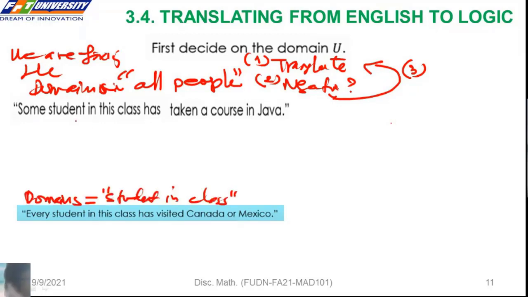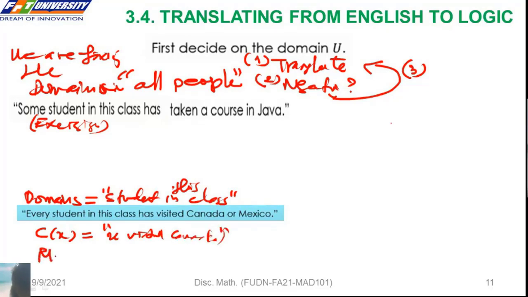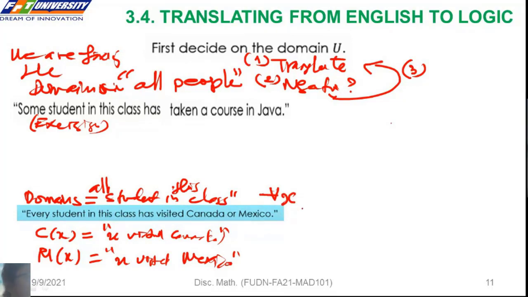So maybe an exercise. For the third one, if the domain is all students in this class, we set C of H means H visited Canada, and M of H means Mexico. So we have the statement: for all H, every student in this class has visited Canada or Mexico.